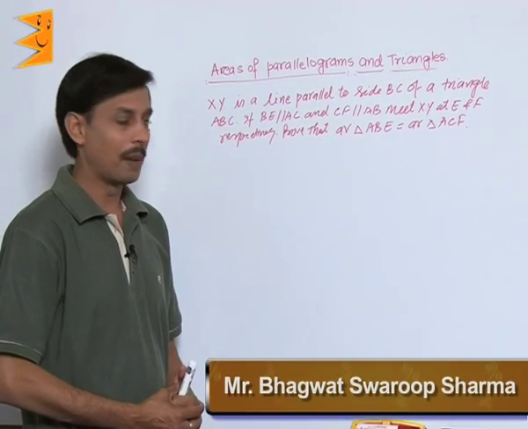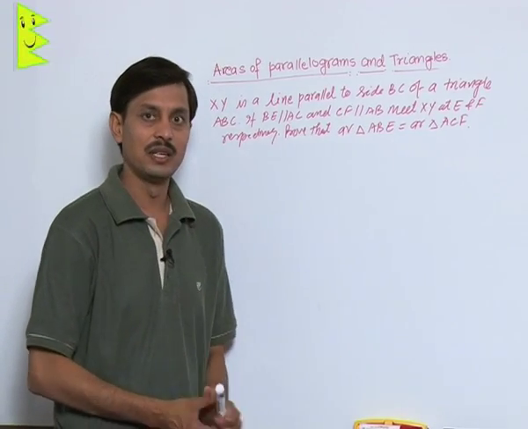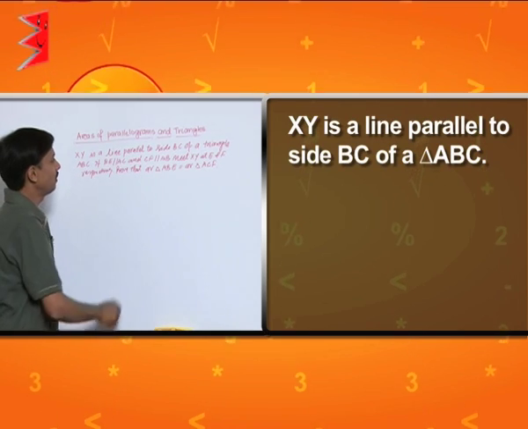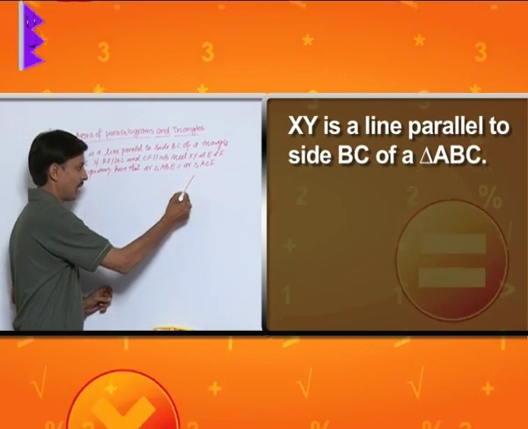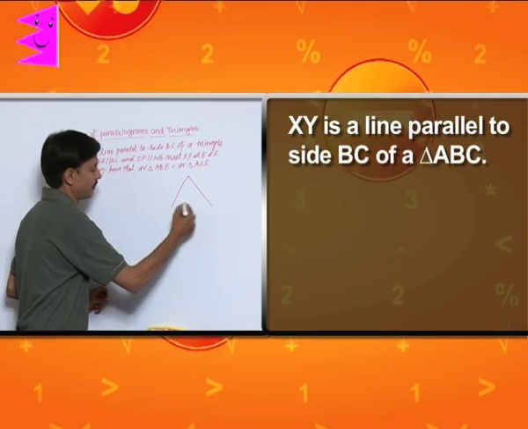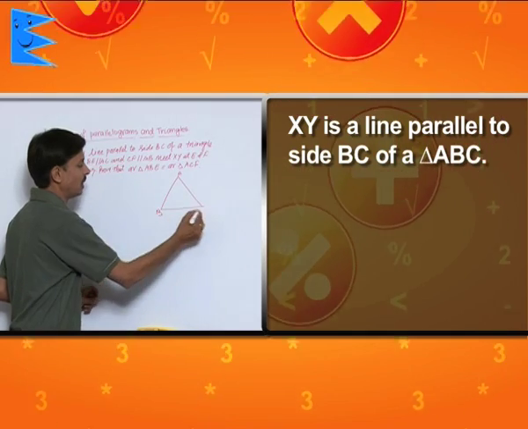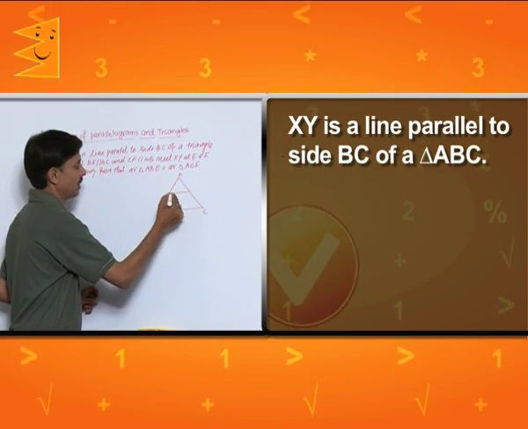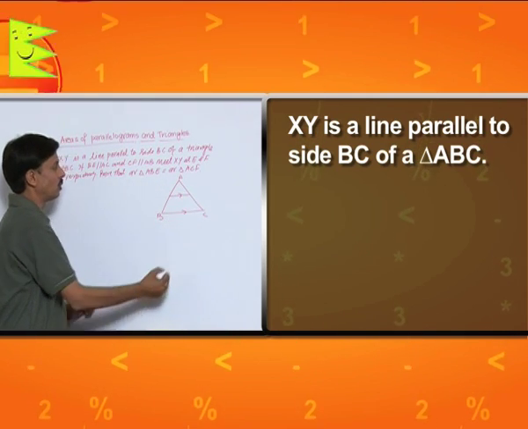Another problem absolutely based upon the same parallel lines and same base property. XY is a line parallel to side BC of a triangle ABC. This is the triangle ABC. Here XY is a line. This line is parallel to BC.